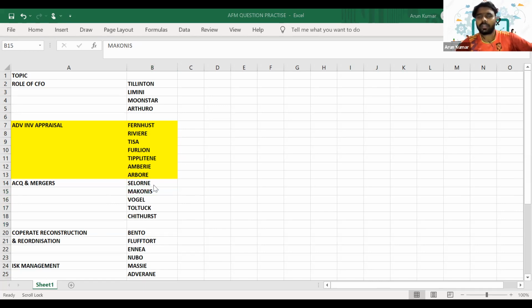If you practice these questions, they cover almost every adjustment. So that's enough to get a good idea about the questions. And obviously, you have to practice at least two or three of the latest sample papers. Then that's more than enough.